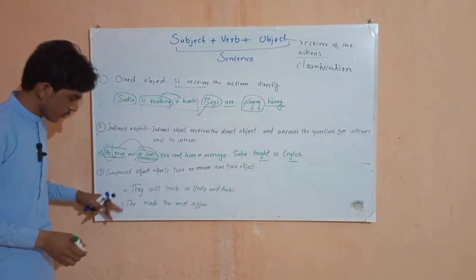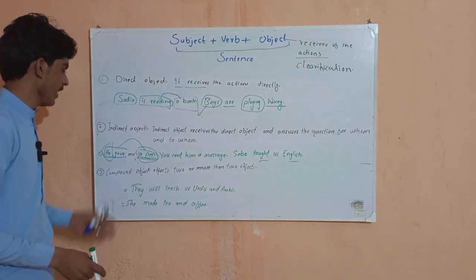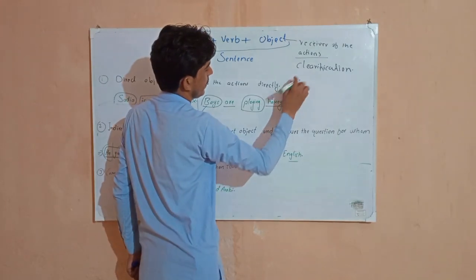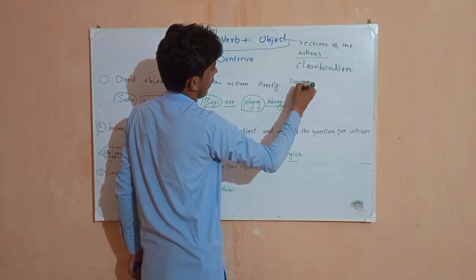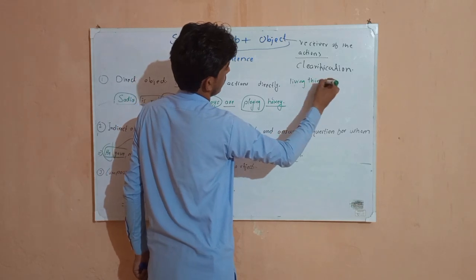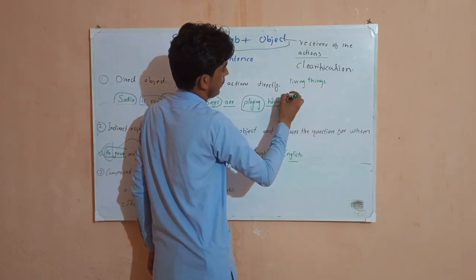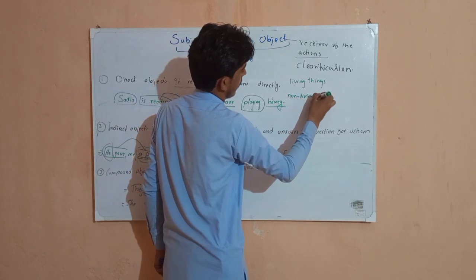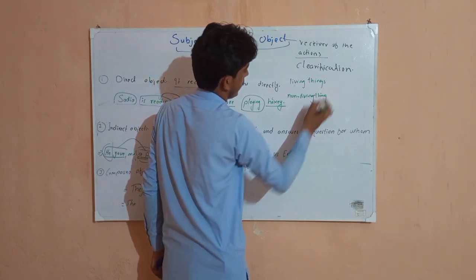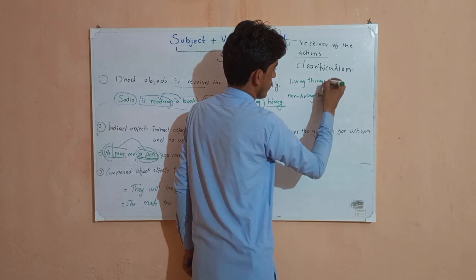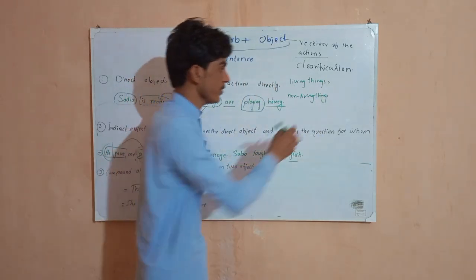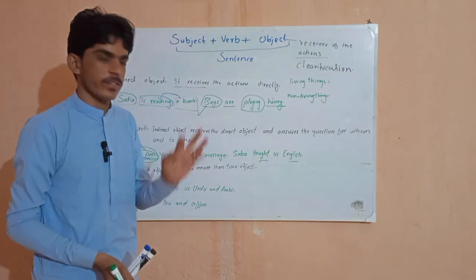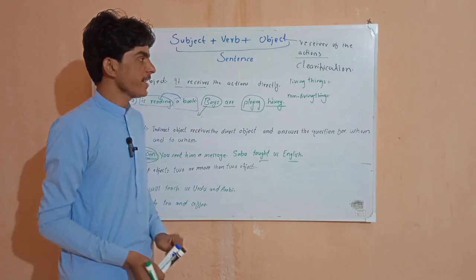Another technique to understand direct and indirect objects: there are two kinds of things, one is called living things and one is called non-living things. This should be in our mind when there are two objects, one called the direct object and the second called the indirect object.